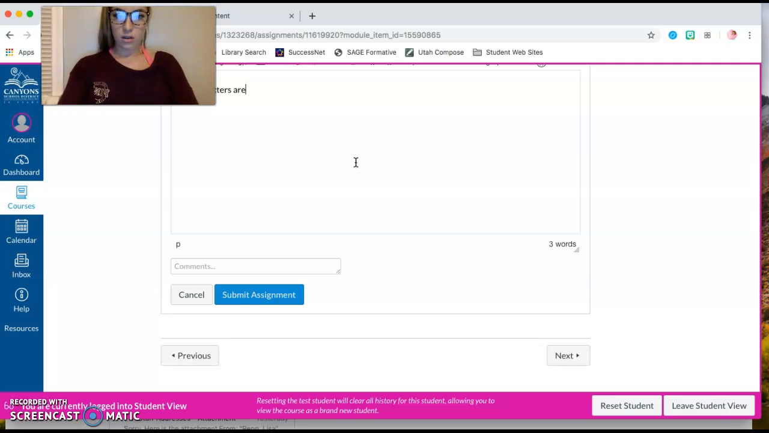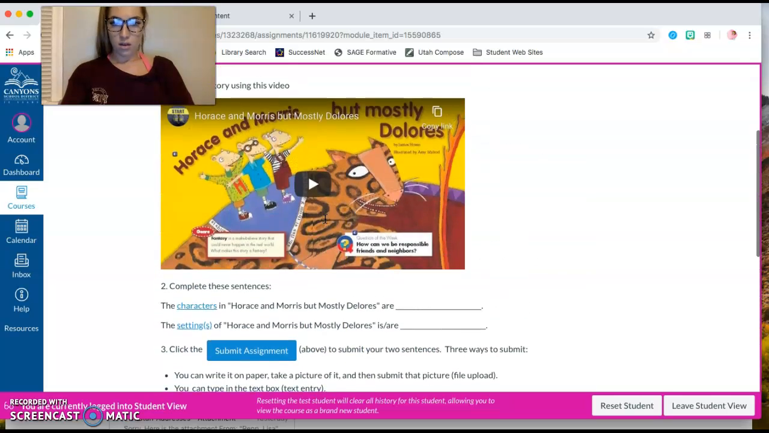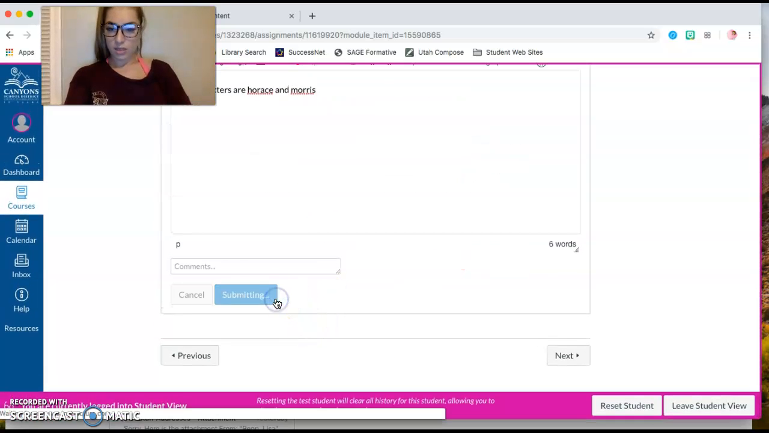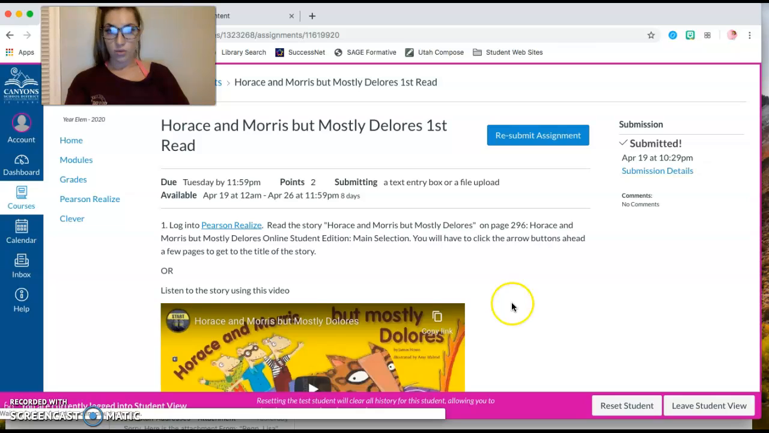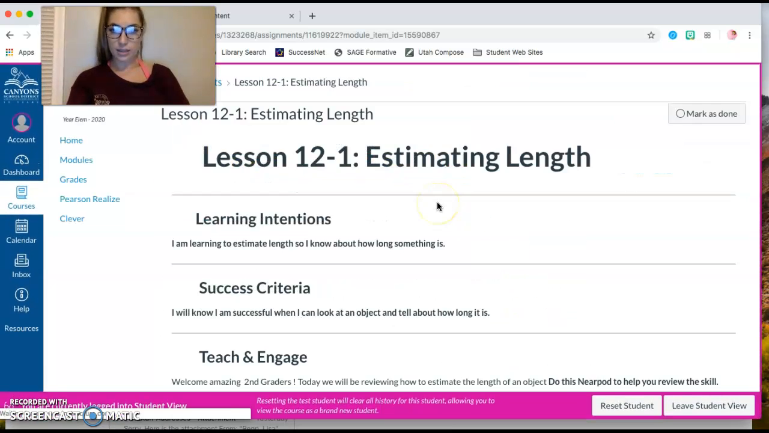Characters are Boris and Boris. So there's that. And then you'll hit submit assignment, and that'll allow you to move on. So once that's done, you will click next.